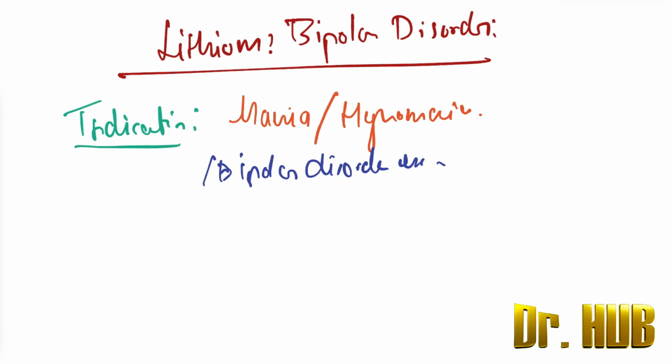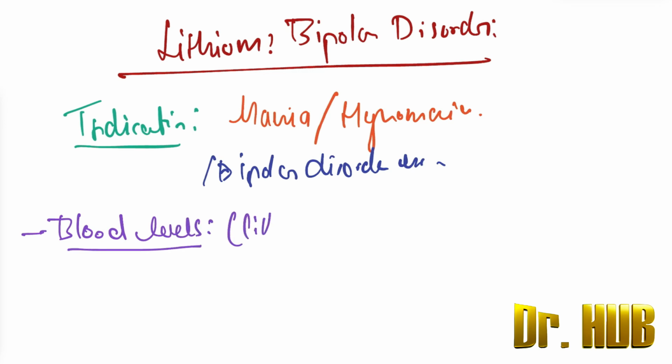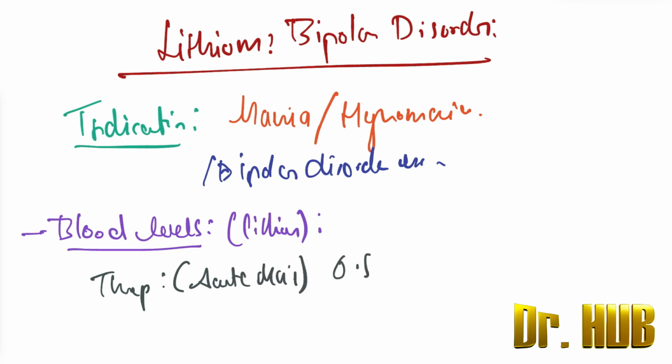So what are the blood levels of lithium? For the therapeutic purpose, there is treatment of acute mania. This includes 0.8 to 1.2 milliequivalents per liter.